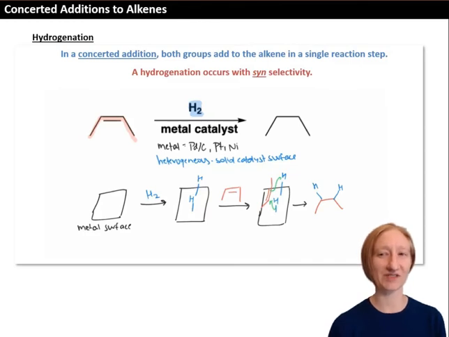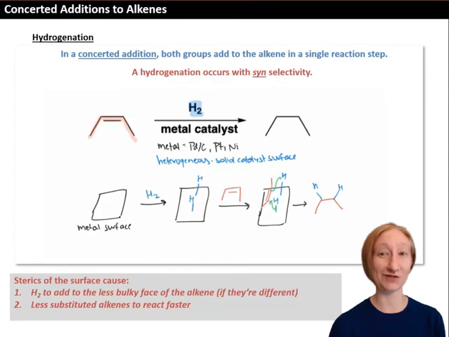Because this reaction happens at the surface, the sterics, the bulkiness of the surface, cause two things to happen. First, the hydrogen will add to the less bulky face of the alkene if the two faces are different. The less bulky face is more accessible and can more easily approach the surface of the catalyst. Second, less substituted alkenes will react faster than more substituted alkenes, again because they can more easily approach and interact with the catalyst surface.